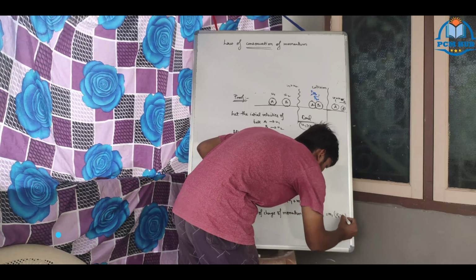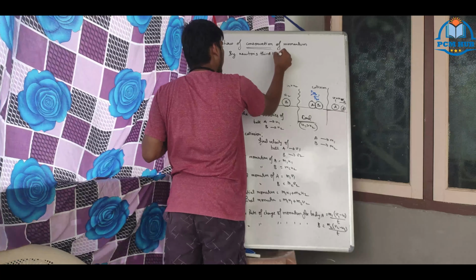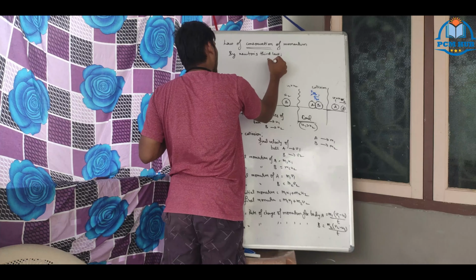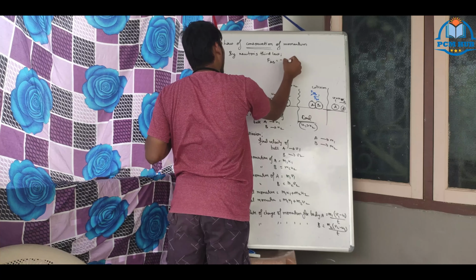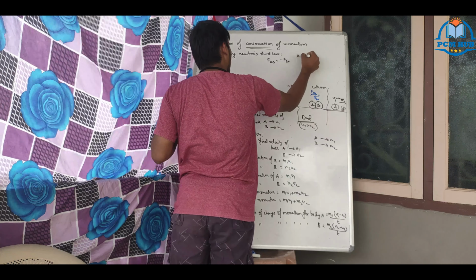Now by Newton's third law, what can we apply? F of AB equals minus F of BA. Action equals minus reaction. Already we know this. Earlier I proved it, right?